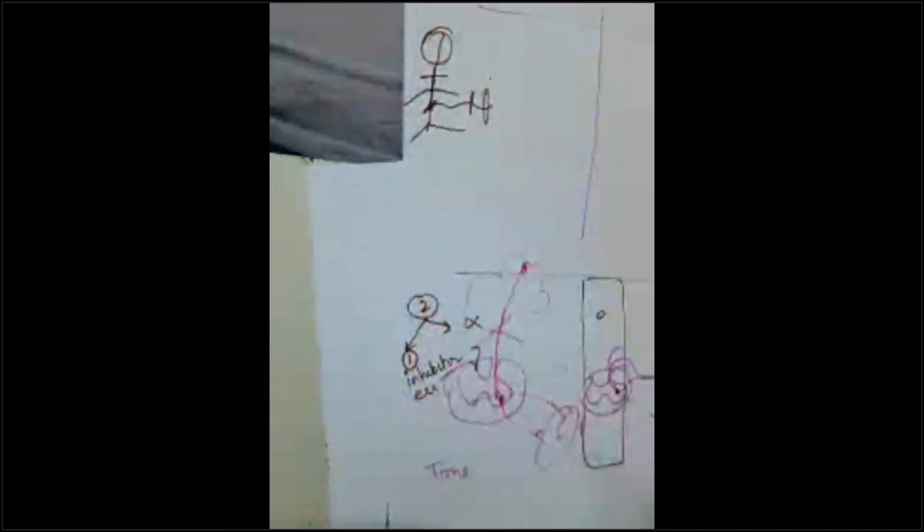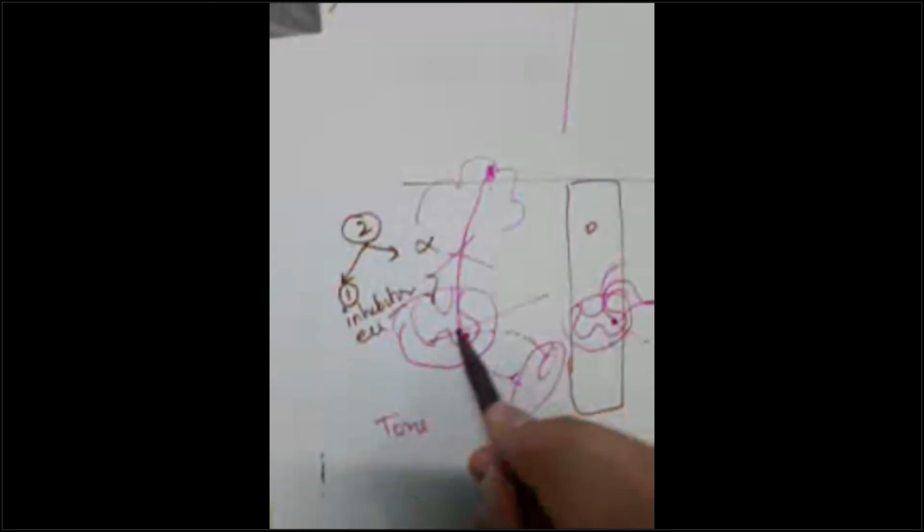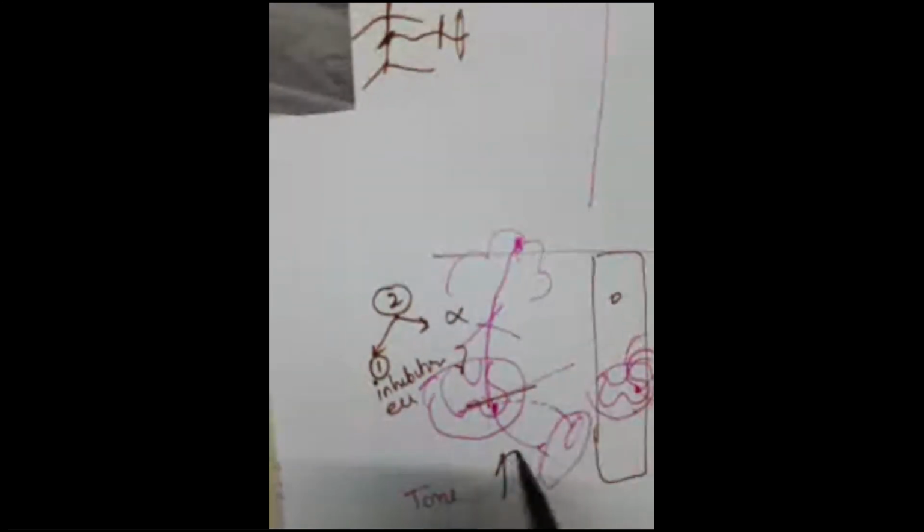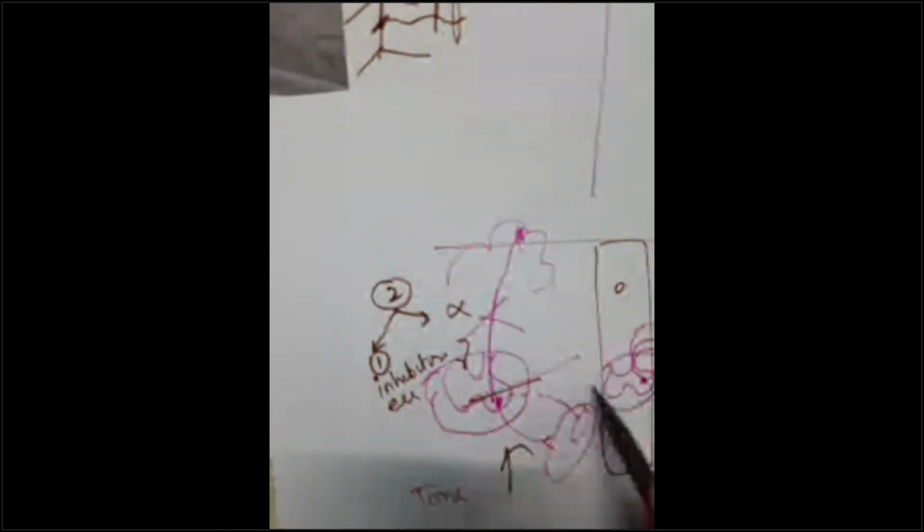Don't keep on contracting. If it is keeping on contracting like this, the muscle is rigid. This is known as spasm of the muscle. The tone is increased. And if there is no inhibitory control, this is the father, this is the child. If father is not there, the child will be overactive. It will keep on doing because it likes it.